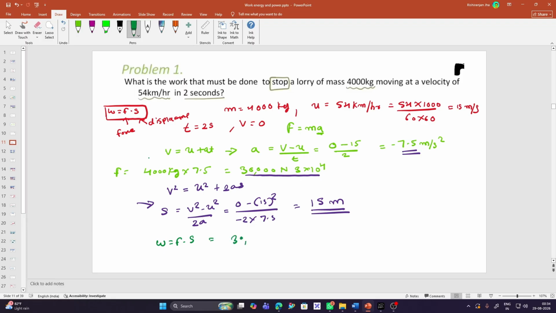So 30,000 times 15 will give you 450,000 joules, which we can also write as 450 kilojoules.